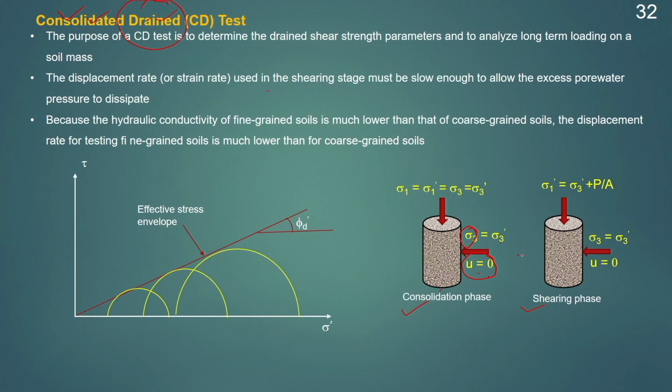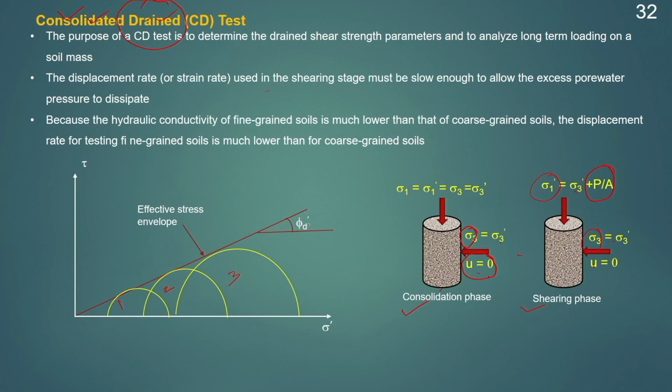During the shearing phase, the deviatoric stress will be applied and u will be equal to 0 as the drainage is permitted here. Therefore, sigma 3 will be equal to sigma 3 dash, and sigma 1 dash will be equal to sigma 3 dash plus sigma d. Again, this test will be repeated for different values of sigma 3 and sigma 1, and the Mohr circles corresponding to each test will be plotted here.